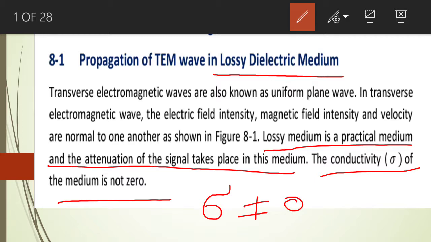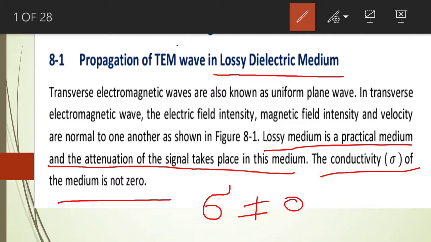So these are the characteristics of the lossy dielectric medium. Its conductivity is not equal to 0. It is a practical medium. The energy of the wave will decrease with respect to the distance traveled by the wave. This is why we say that the attenuation of the wave will take place in this particular medium.